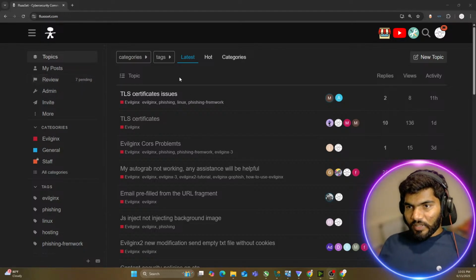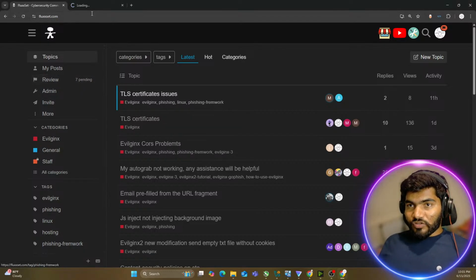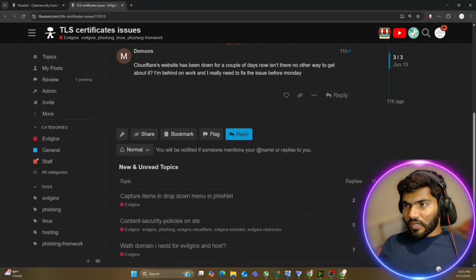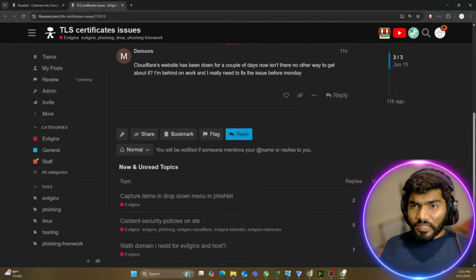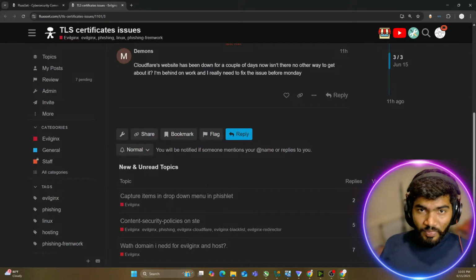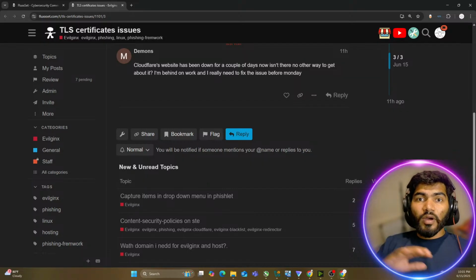One of the popular issues is the TLS certificate issue. I have a permanent solution for it: use my modified private SSL source code. If you use that, you don't have to get an SSL certificate ever again. I'm saying ever again.